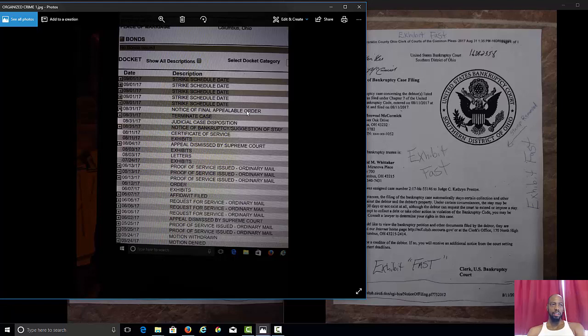There's not even a damn decree. The only order out right now is from that magistrate judge when he basically gave full custody to my wife unlawfully, illegally. And they try to say notice of final appealable order. We ain't appealing that because that's illegal. So look what they did. They terminated the case the same day.